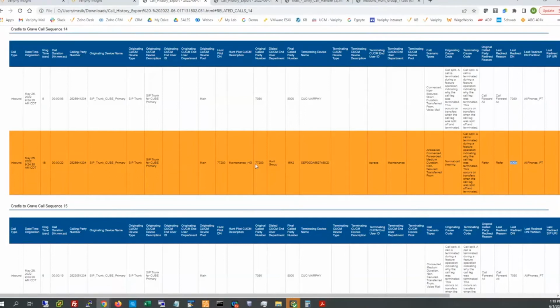And then we can group those in widgets or reports by a handful of options. Do we want to group them by departments and then their end user IDs, or by device descriptions, or by their MACs, or by their DNs? So we certainly have a lot of options there.